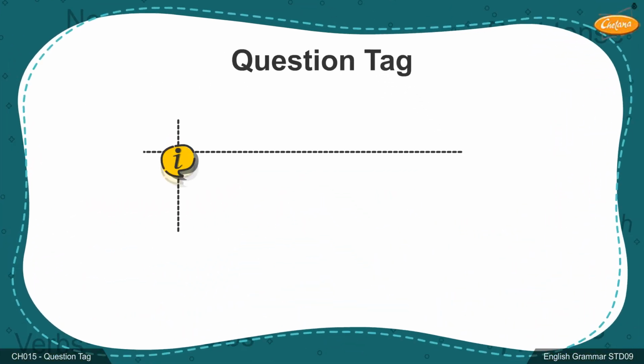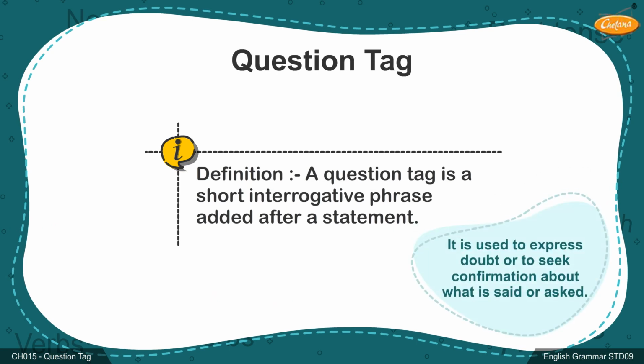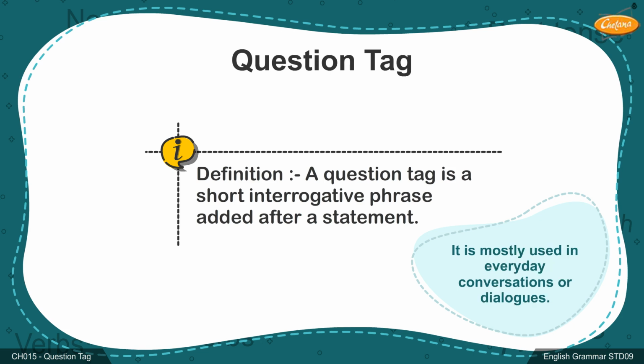Definition: a question tag is a short interrogative phrase added after a statement. It is used to express doubt or to seek confirmation about what is said or asked. It is mostly used in everyday conversations or dialogues.